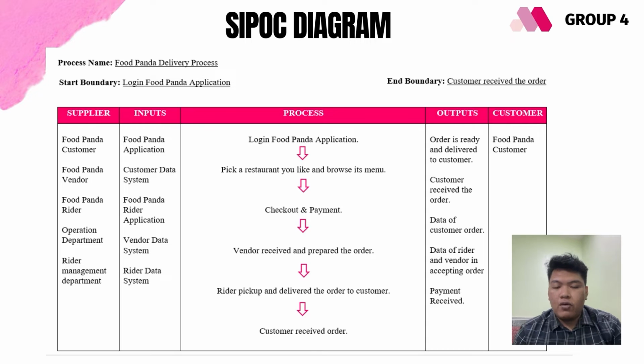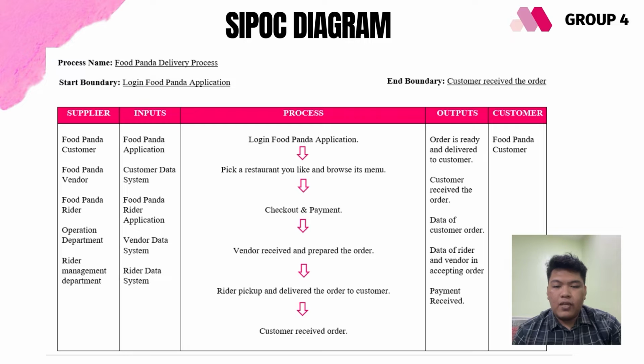The first step in constructing the SBSD diagram is that we need to name the process. For our group assignment, the name of the SBSD diagram is Foodpanda delivery process. Second, we need to state the starting point of this process and the ending point, also known as start and end boundary. For delivery service process, the start boundary is when the customer logs in to the Foodpanda application, and the end boundary is when the customer receives the order.